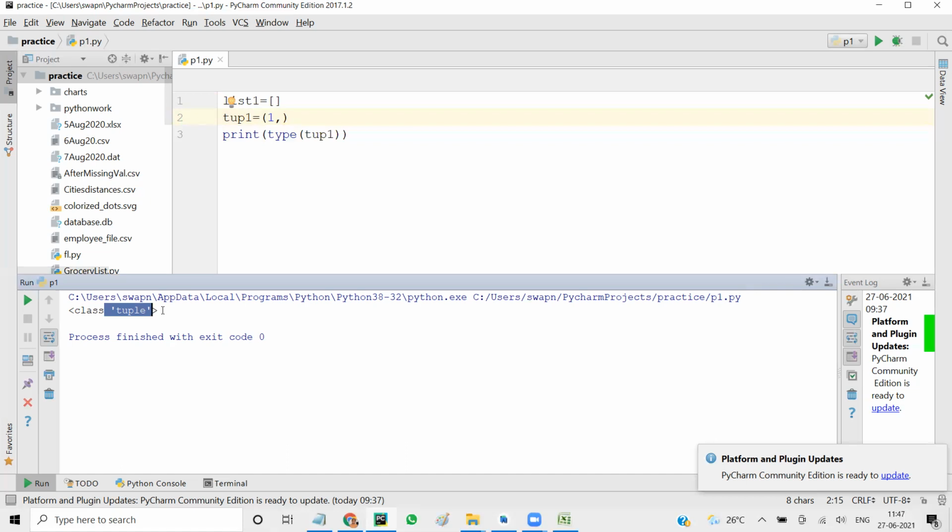That's one point. The second point is that list and tuple are interchangeable. They can be easily converted from one form to another. I can convert list to tuple or tuple to list without any problem. So when you're trying to read something, it is better that you convert into a tuple and perform your read. Generally, in real-world applications, people create a tuple, and when you're adding a value to the tuple, you convert it into a list, add the value, and again convert it back to a tuple.